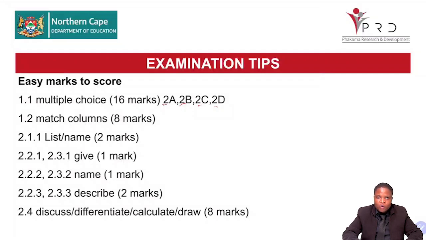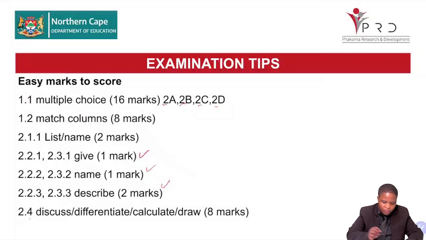This applies to question 3 as well, 3.1.1, 4.1.1. Then you can score easy marks again on the data response questions, the first 3 questions. This can be on 2.2, 2.3, 3.2, 3.3, 4.2, and 4.3. So the first 3 questions, the 1 mark, 1 mark, and 2 marks, those are your easy marks.